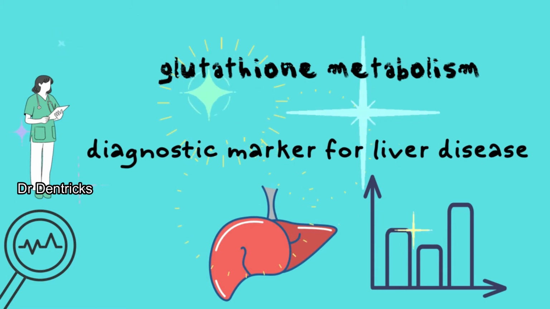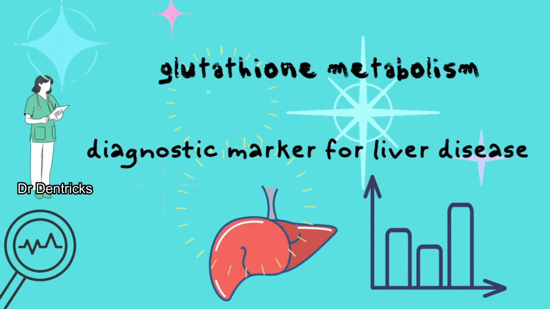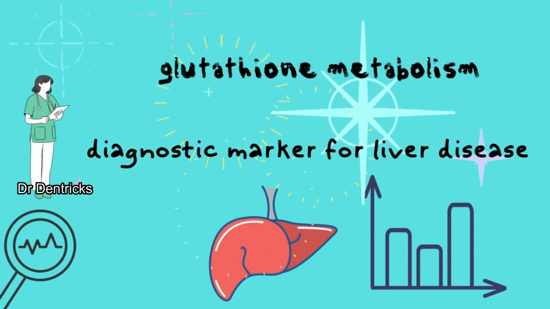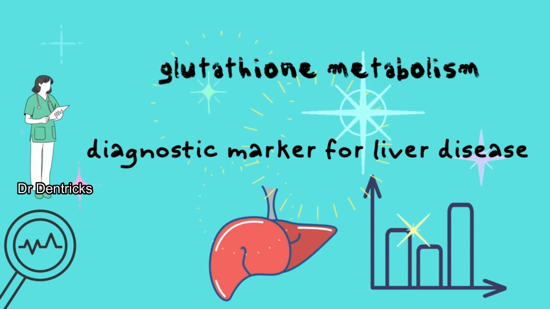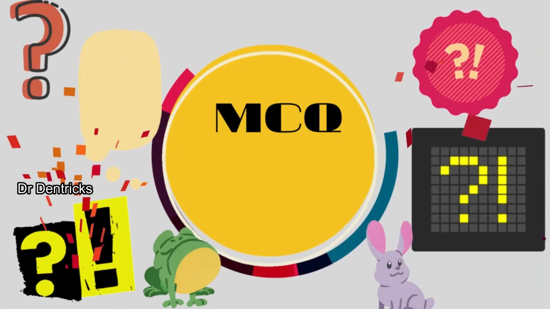In case of viral hepatitis or cirrhosis of the liver, if the liver is dysfunctional, this enzyme gets released into the blood. So the level of this enzyme will be increased in the blood in case of liver damage. And here is another question for you.